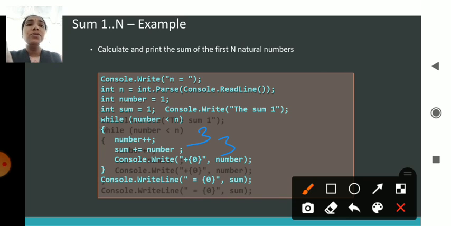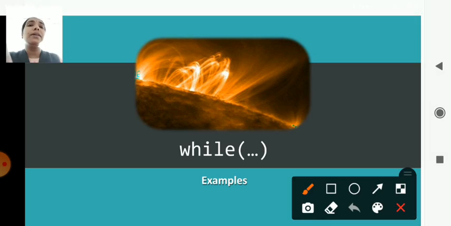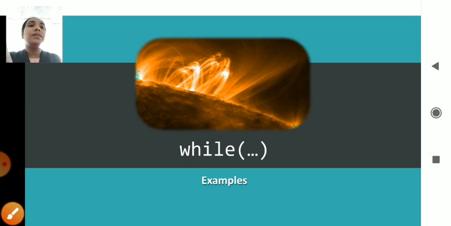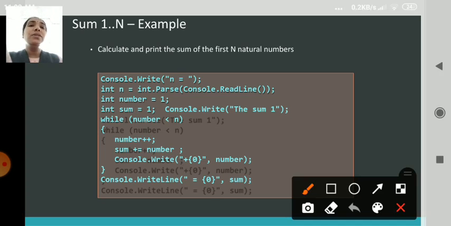Now once again the loop comes here, the number is incremented by 1, and it becomes 4.